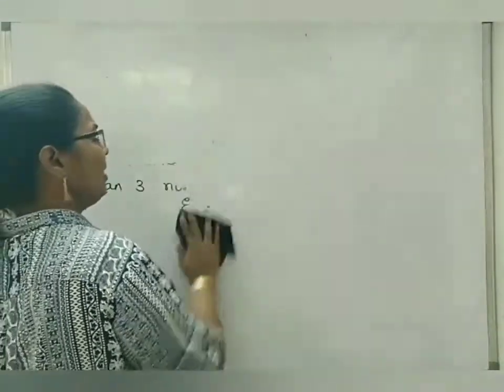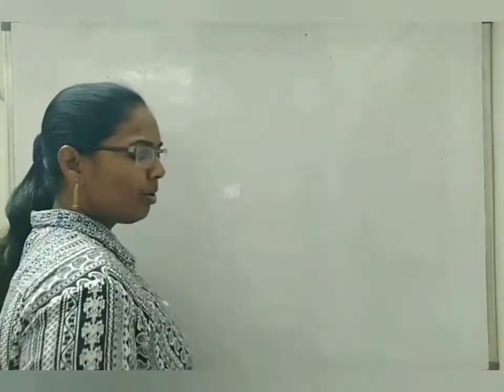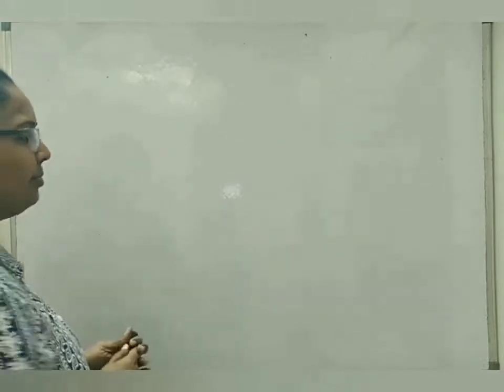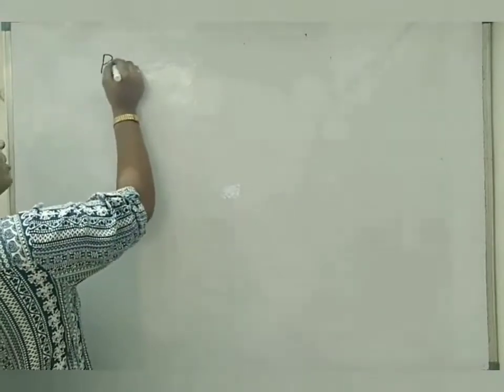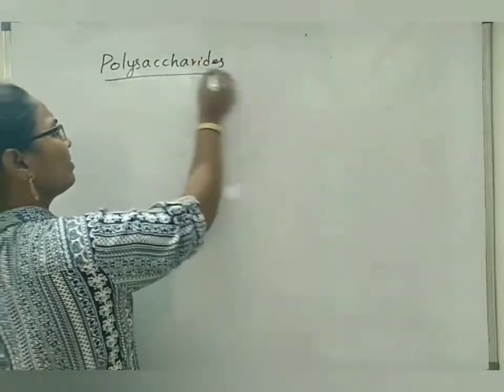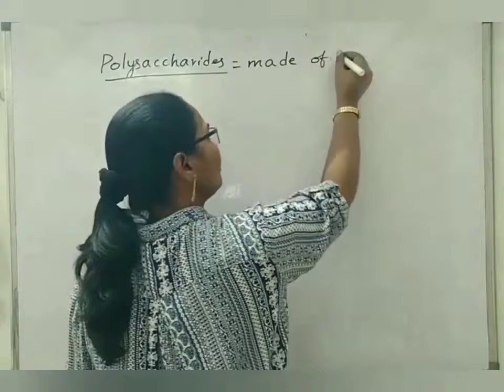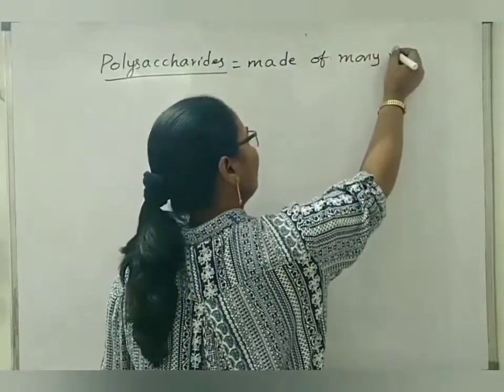Polysaccharides are nothing but many monosaccharides, or monomers of carbohydrates, joined together.